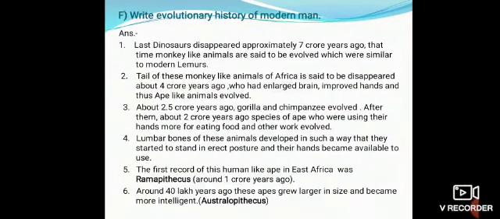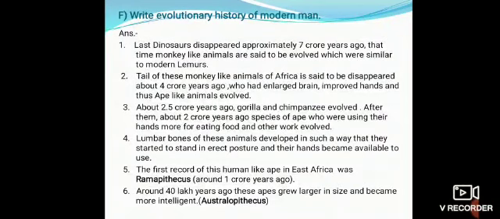Last question. Write evolutionary history of modern man. Answer. First point. The last dinosaur disappeared approximately 7 crore years ago. At that time, monkey-like animals are said to have evolved, which were similar to modern lemurs. Second, the tail of these monkey-like animals of Africa is said to have disappeared about 4 crore years ago, who had enlarged brain, improved hands and thus ape-like animals evolved.